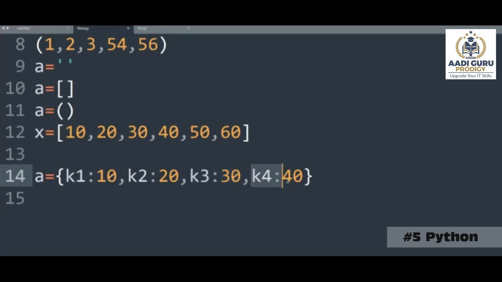Inside dictionaries, data is stored as key and value pairs. These two are one pair, these two are another pair, and so on. So this is how the data will be stored in a dictionary. So now, why these dictionaries?